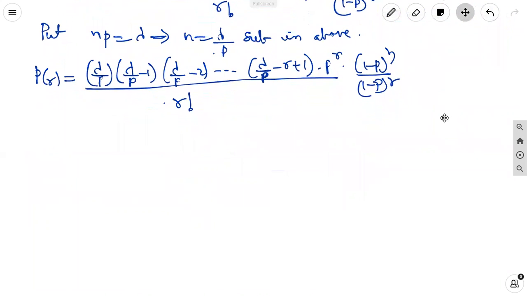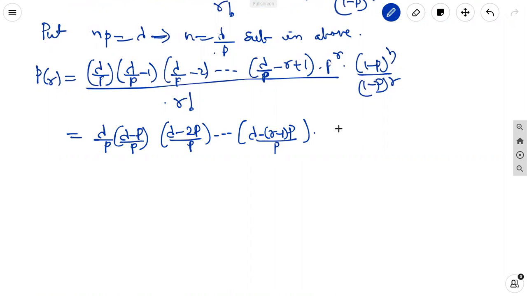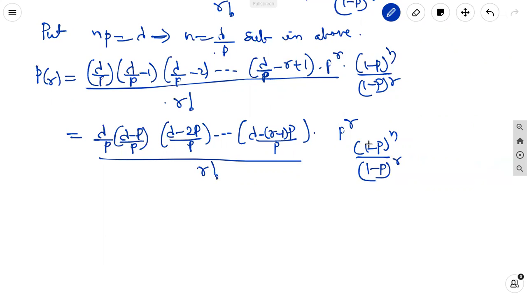Okay. Here, taking the LCM, we get lambda by p, (lambda minus p) by p, (lambda minus 2p) by p, and so on, up to (lambda minus (r minus 1)p) by p, into p power r by r factorial, into (1 minus p) whole power n by (1 minus p) whole power r. Here the terms run from 1, 2, 3, so on, to r minus 1.